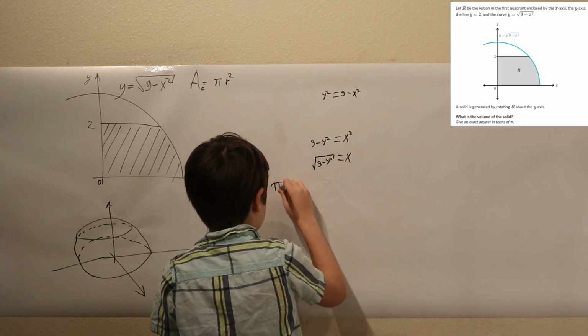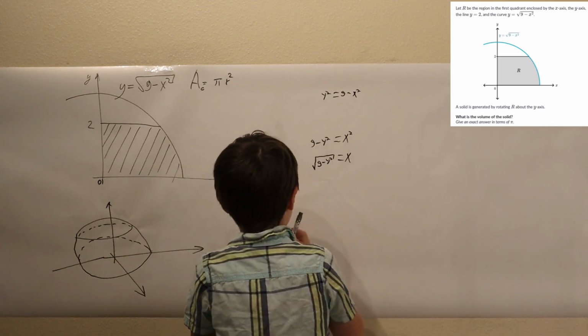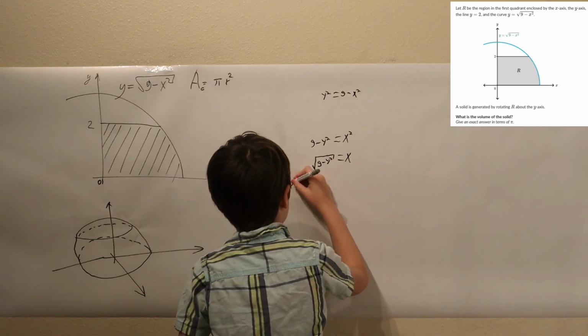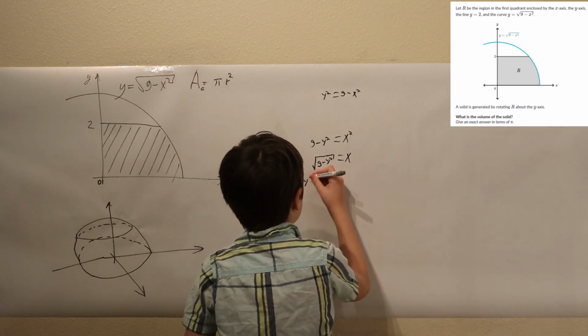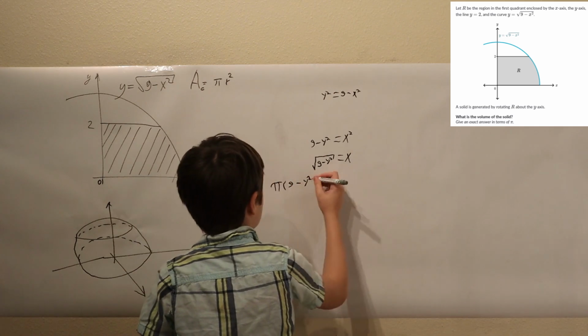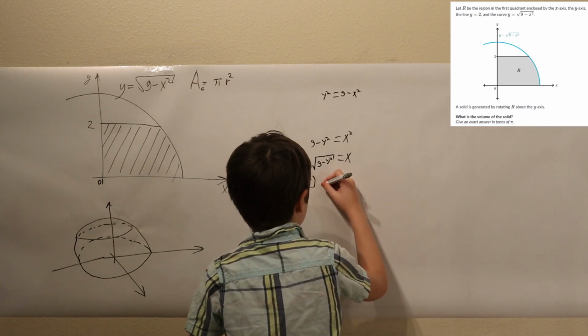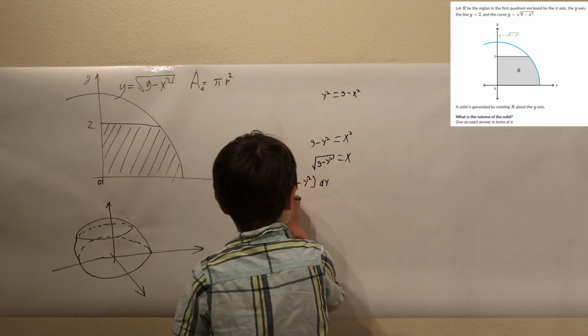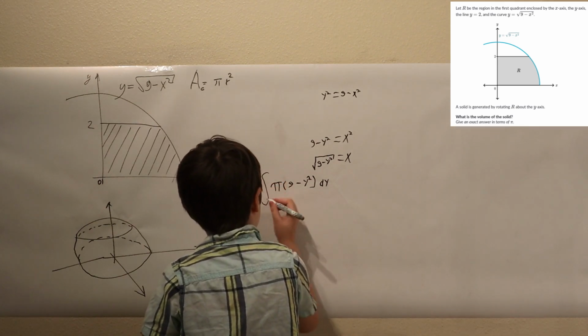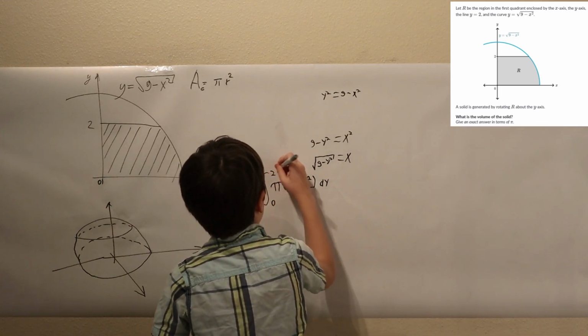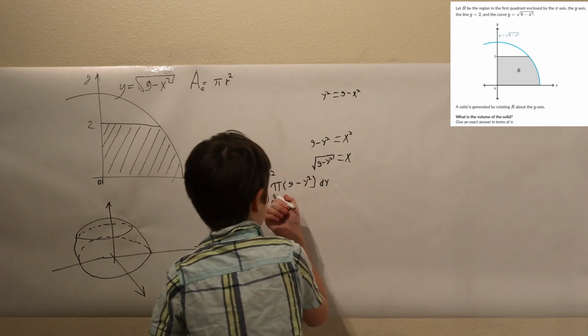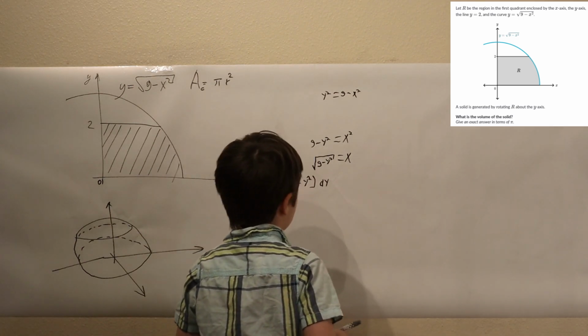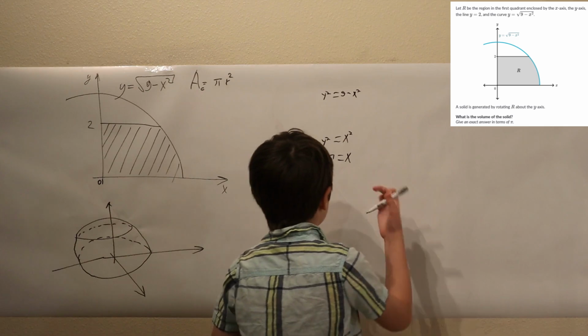Squaring that will just make it 9. That's 9 minus y squared. Now let's integrate it by dy. Now let's take the integral from 0 to 2 of this, pi multiplied by 9 minus y squared dy.